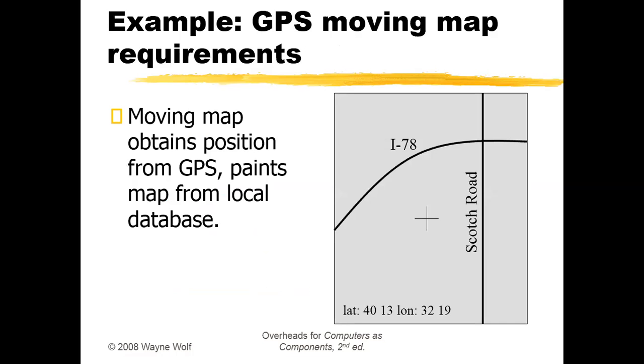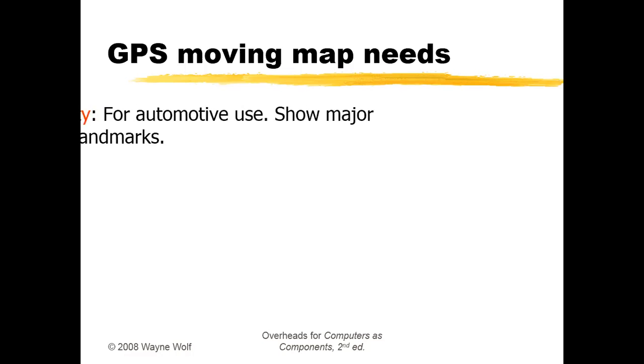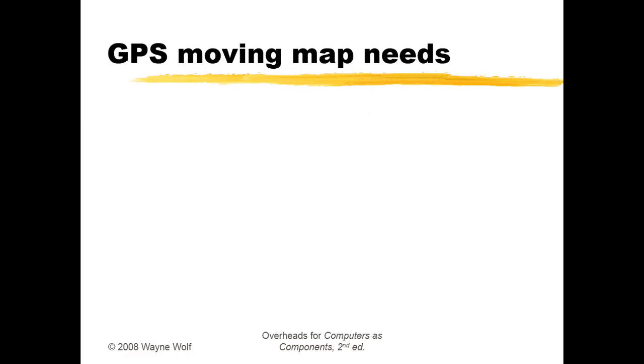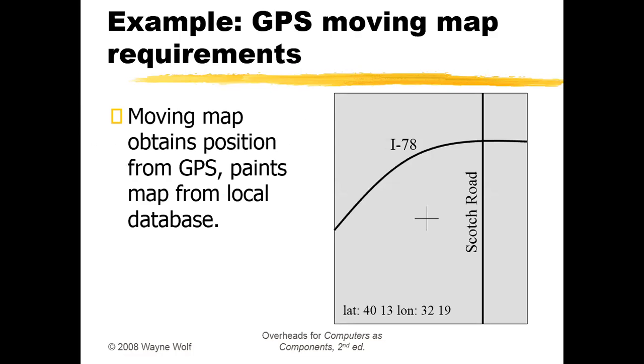Okay, so this is one example of a GPS moving map requirement. If you see, in your textbook they have given that the client needs a GPS moving map, so for that they are getting a requirement. What is the requirement? A moving map must have a position from GPS and paint the map from the local database, right? The client needs a GPS moving map where the pointer has to be moving according to our location. At the same time, it has to be stored in the local database.